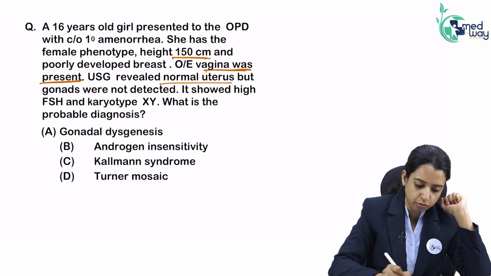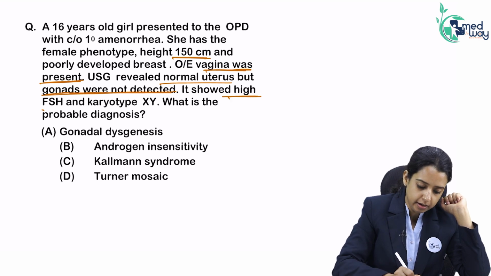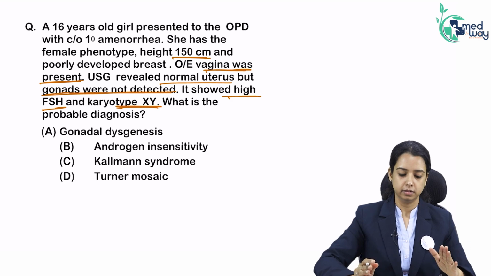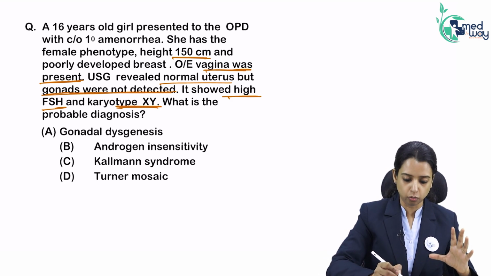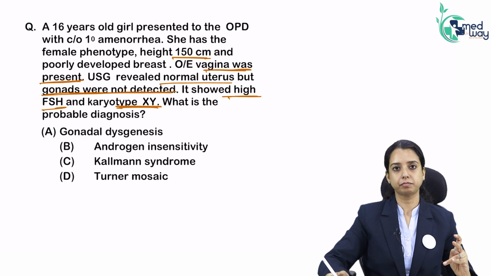Ultrasound revealed a normal uterus, but gonads were not detected. Why? It means they were streak. It showed high FSH as expected and karyotype XY. It is leading you to the diagnosis. What is it? XY, but they have uterus and vagina, which means the gonads are not working. Is it gonadal dysgenesis, androgen insensitivity, Kallmann syndrome, or Turner mosaic?